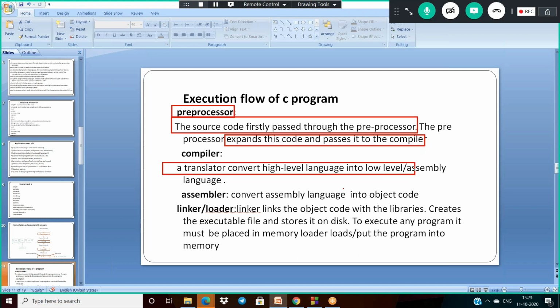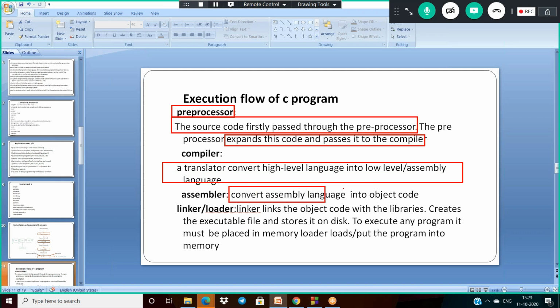And next, the compiler. We already know it's a translator converting high level language to assembly language, and the assembler converts assembly to some object code. Finally the linker links the object code with the libraries, creates the executable file and stores it on the disk. To execute any program, it must be placed in memory. So the loader loads the .exe file into the memory, and you will get the expected output. The .exe file consists of machine instructions, which can be understood only by the microprocessor and operating system. Then the expected output will come.